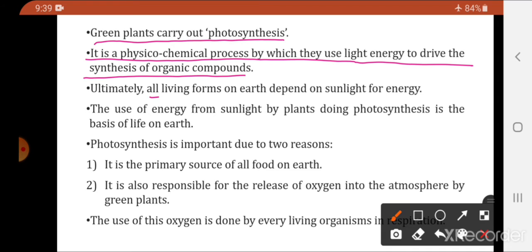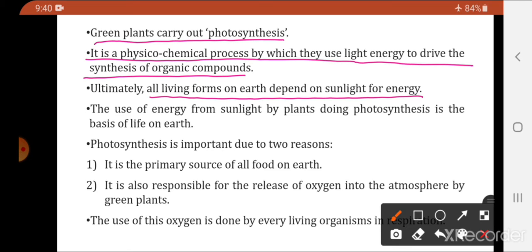Ultimately, all living forms on earth depend on sunlight for energy. See, it is the green plants which prepare the food for all the organisms. Other organisms are dependent on green plants for their food. Now, how do green plants make food? So, the green plants prepare the food using the sunlight as the source of energy. So, we can say that sunlight is the ultimate source of energy for each and every living organism on the earth. The main source of energy for each and every living organism is the sunlight.